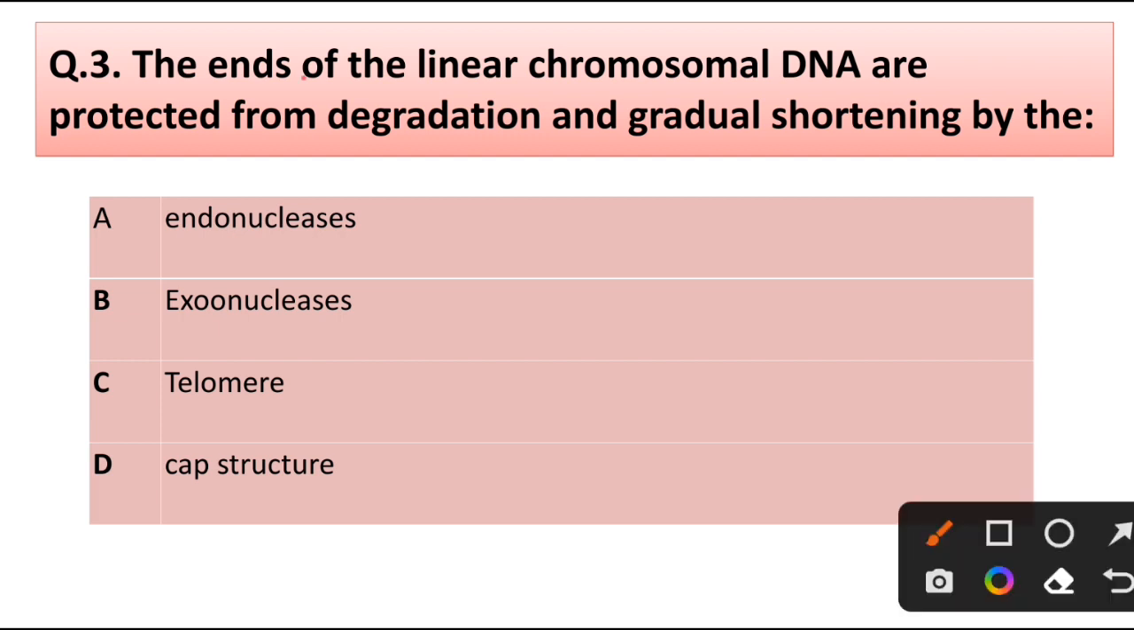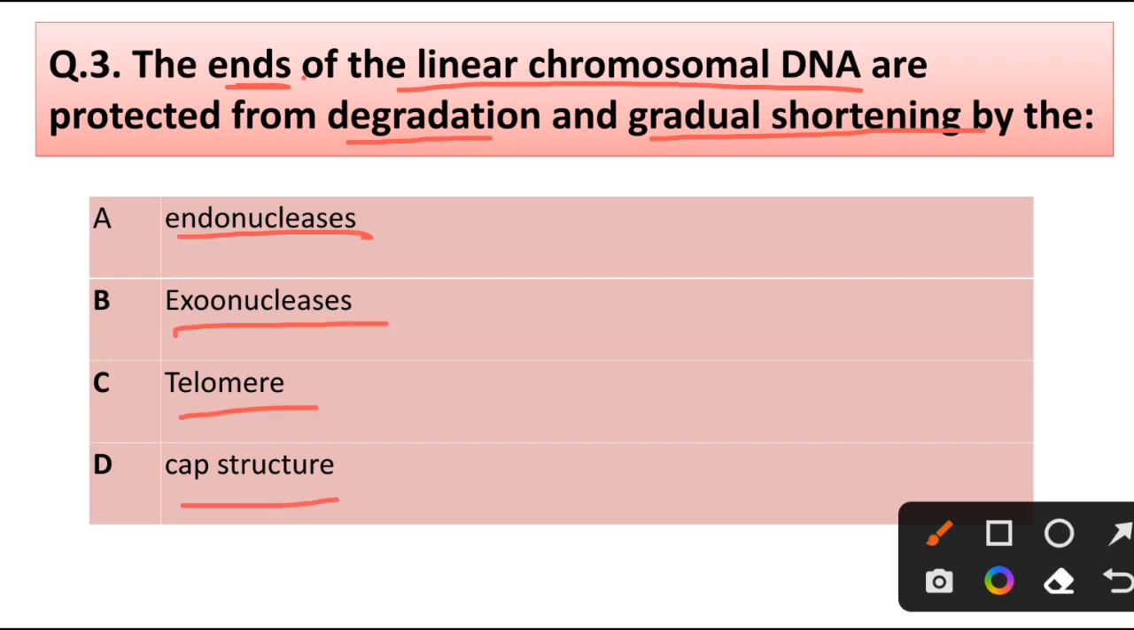Question number 3. The ends of the linear chromosomal DNA are protected from degradation and gradual shortening by: endonuclease, exonuclease, telomere, cap structure. Correct answer is option C, telomere.